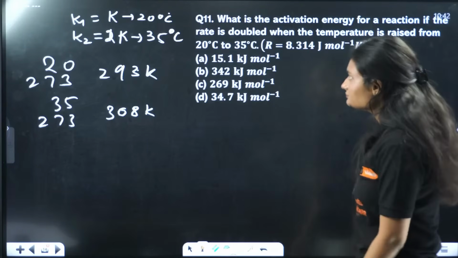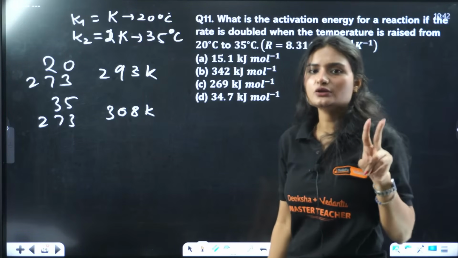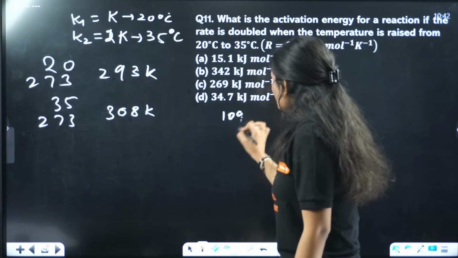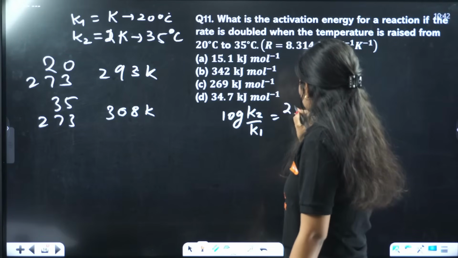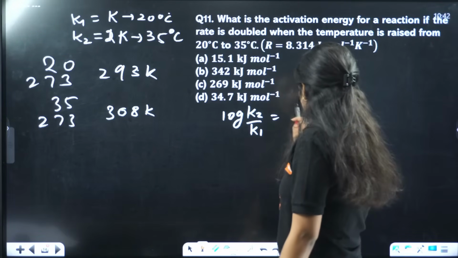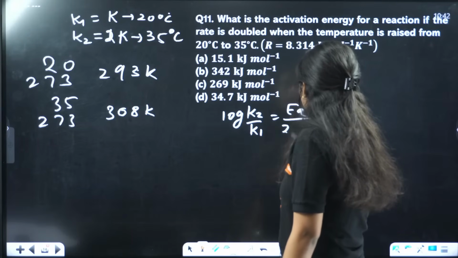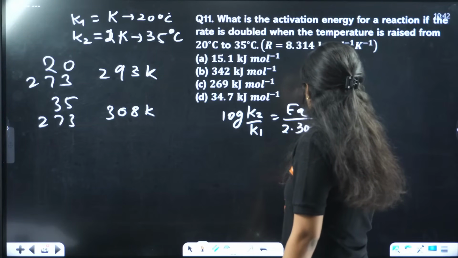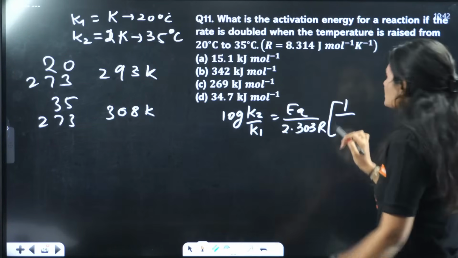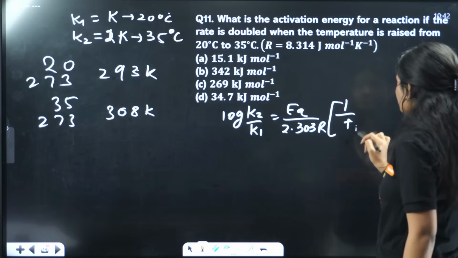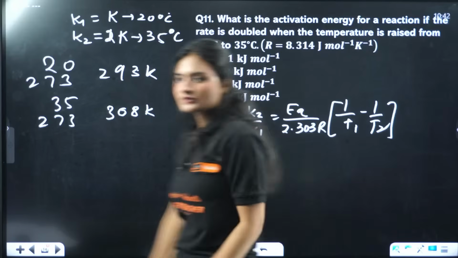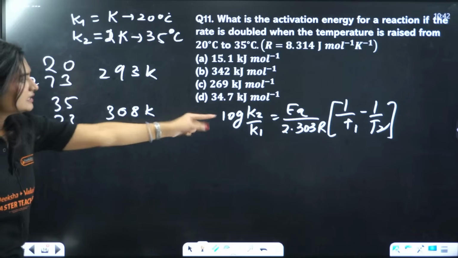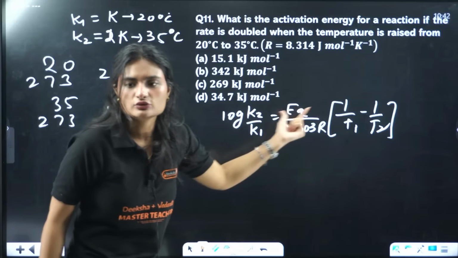Now if you are given two rate constants, what is the expression? Log of K2 by K1 equals activation energy by 2.303 R into 1 by T1 minus 1 by T2. Simple calculation, nothing else. All the values are given, only Ea is missing.